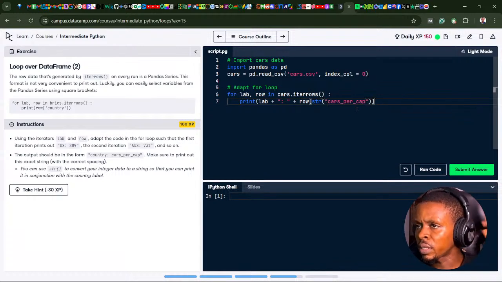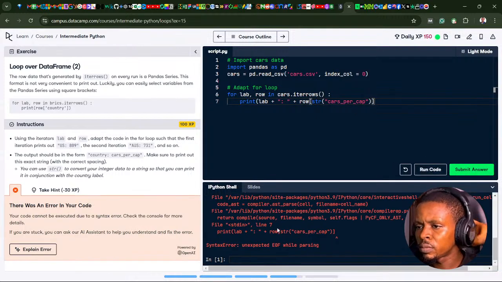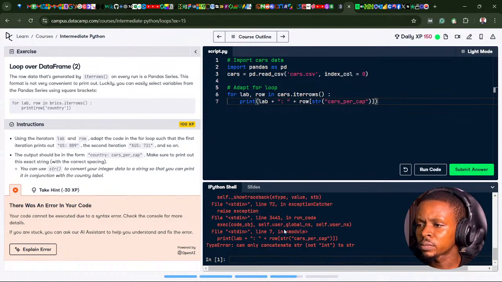So let's see it in action. Ooh, there's an error somewhere. I'm missing a step. Oh, I need to close. Oh, I didn't close the brackets. Let's close it now. Ooh, string not integer. Let me see what my error is.